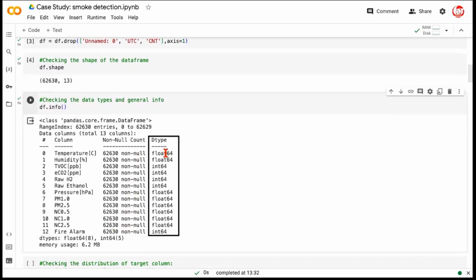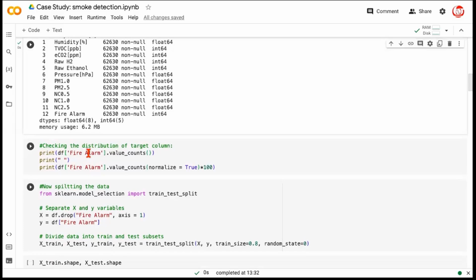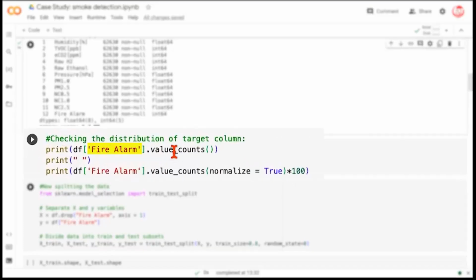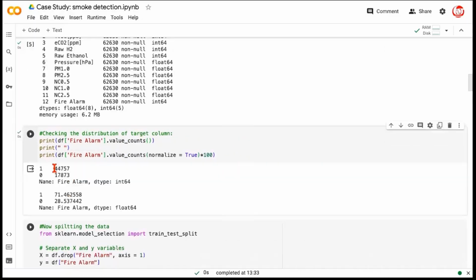Also, we see that this data set is entirely numerical because all the features that we have are either floats or ints. Now, we are just checking the instances of fire alarm in our data set, 1 versus 0. So 1 is a fire alarm case when there is a fire, and 0 is the case when there is no fire. So let's just check that. So this is the breakup, and if we want to divide it in percentages, we can do normalize is equal to true and multiply with 100. Essentially, 71.5% cases approximately represent the incident of fire, and 28% cases represent the case of no fire.